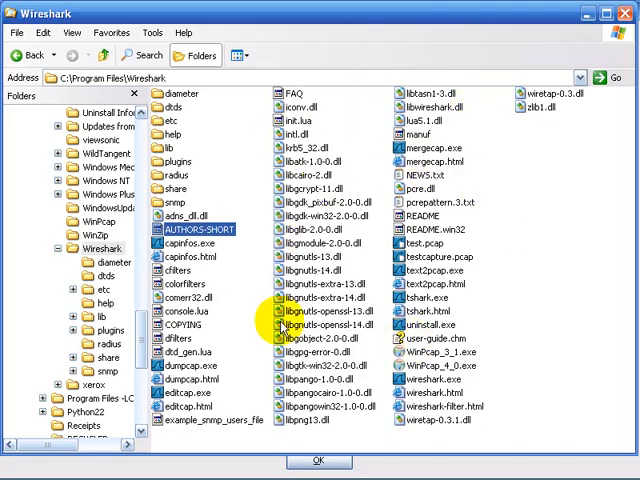You can see by looking at this directory information that I've done an upgrade from WinPcap 3.1 to WinPcap 4.0, and when I went through the upgrade it left 3.1 in this directory, but I did upgrade to 4.0.